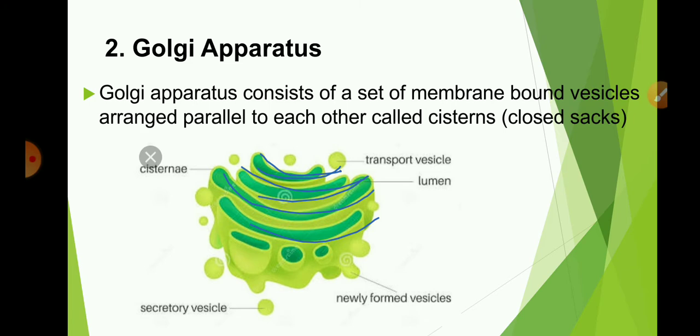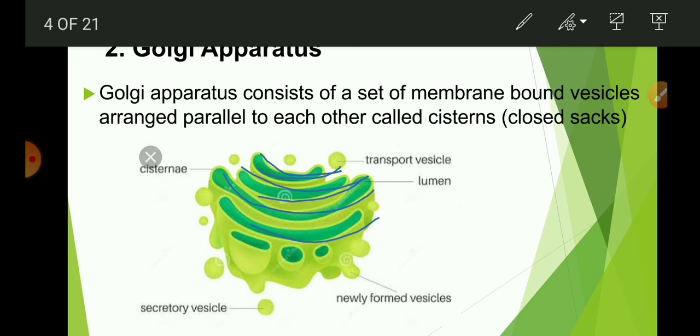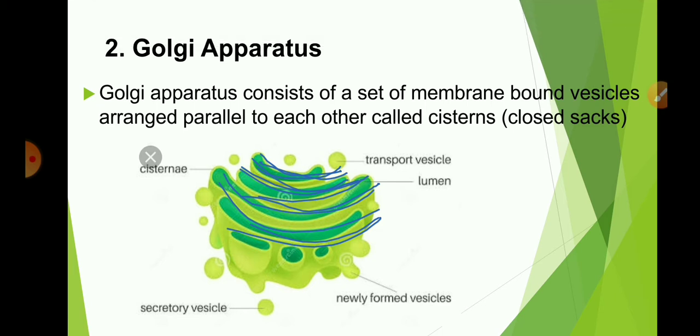So here we can see the Golgi apparatus, which has sac-like vesicles arranged parallel to each other in the form of closed stacks. It is a single membrane structure.